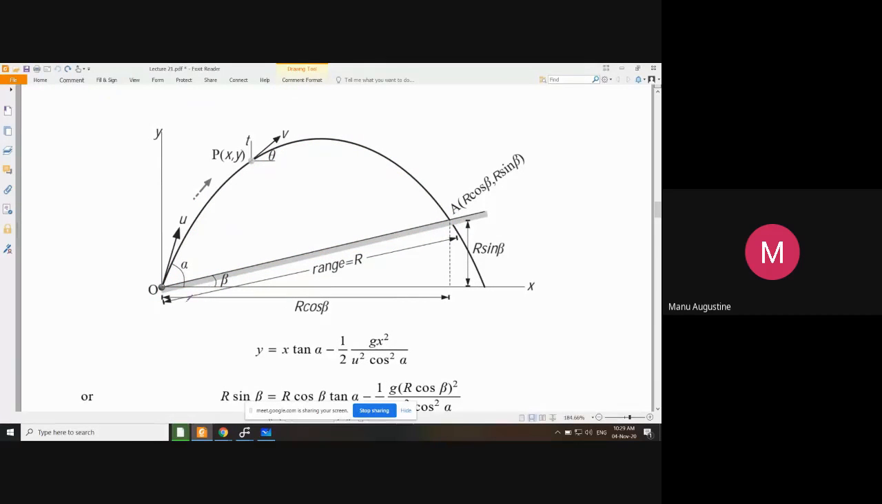Before going further, let us remember and understand the concept of alpha and beta. Beta is the angle made by the inclined plane with the horizontal. Alpha, please note, is measured from the horizontal, not over the inclined plane.